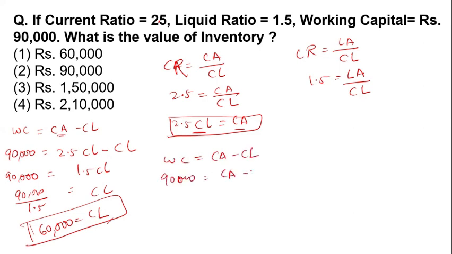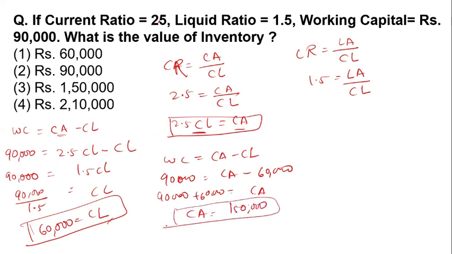Okay, current asset minus current liability is 60,000. So this minus is going to this side, so it will be plus 90 plus 60,000, and the current asset will be 1,50,000. Okay, so I will get the current asset.